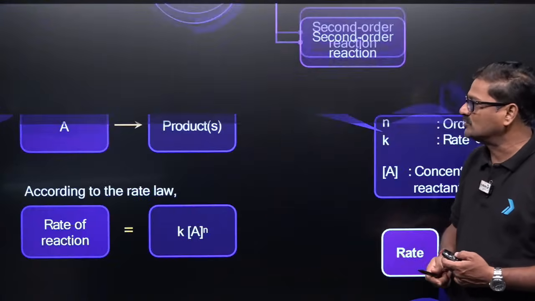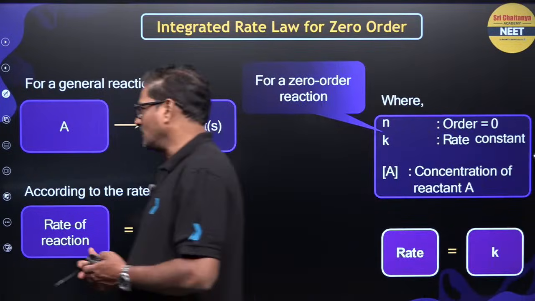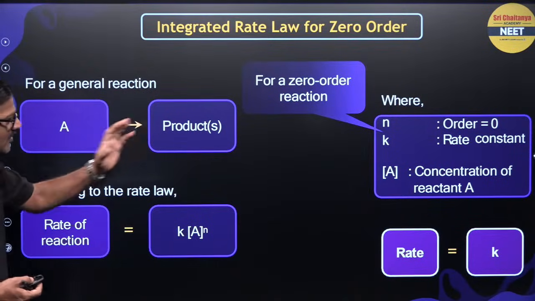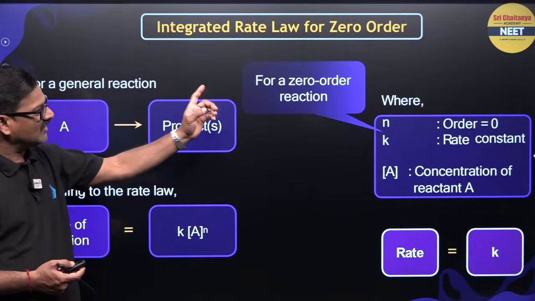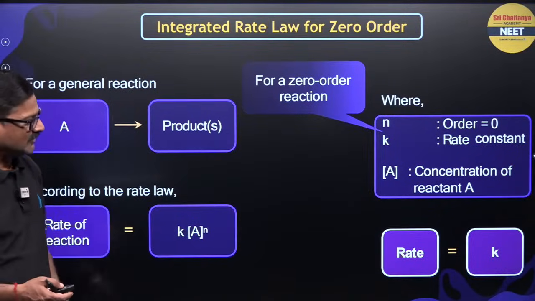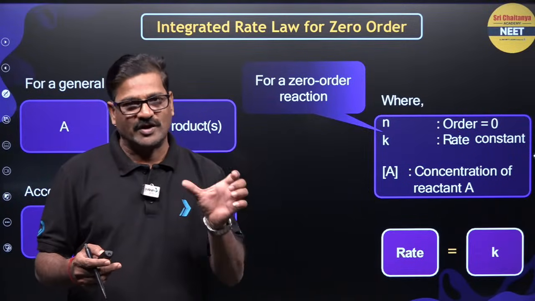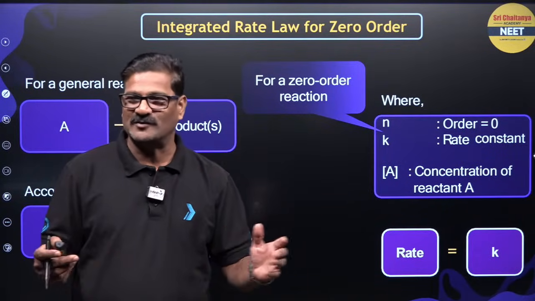So for that, what I want to do here is the integrated rate expression for a zero order reaction. A gives rise to product. So rate of a reaction is equal to K [A]^n, and when it is zero order, n is equal to 0, so that rate is equal to K. So that is the reason why for a zero order reaction the dimension of rate, mole liter inverse second inverse, is equal to that of the rate constant, mole liter inverse second inverse.